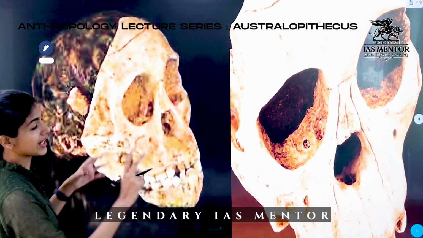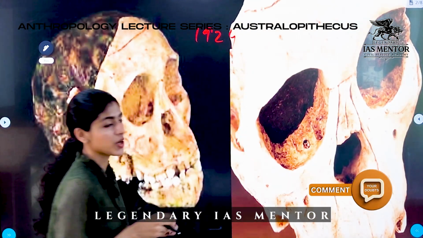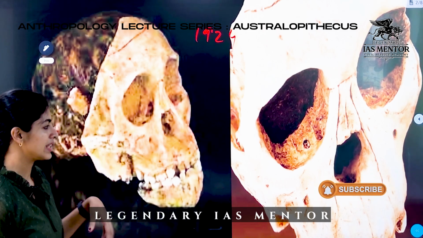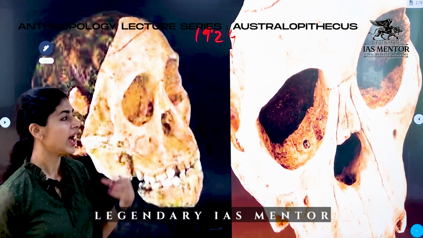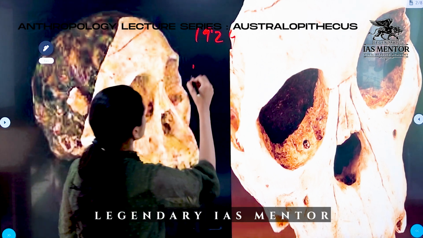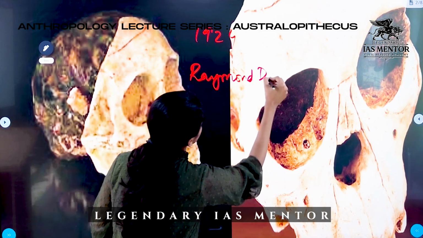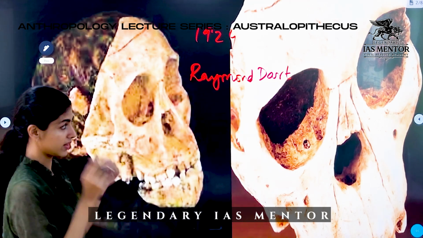So back in 1924, some quarrymen were working in a mine and they stumbled upon a skull. By seeing the skull, they understood this did not belong to a human, and hence they gave it to an archaeologist called Raymond Dart. So Raymond Dart extensively studied this and concluded this skull did not belong to an ape either.